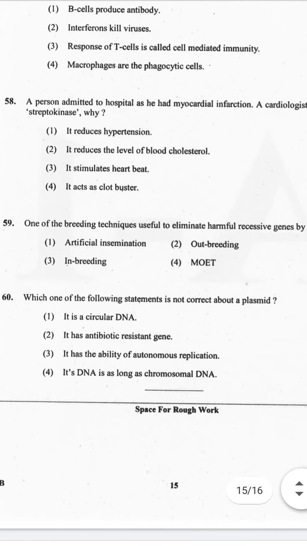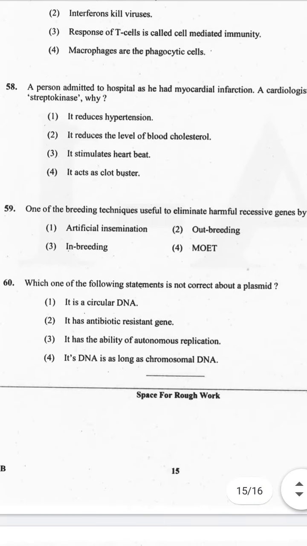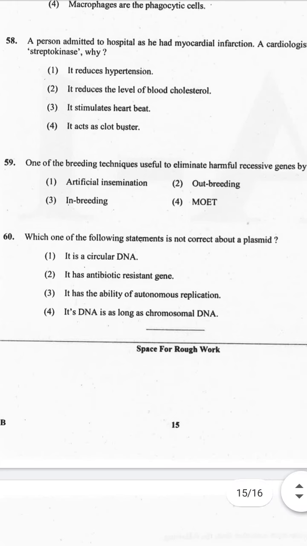Hope you understood. Now the last question of this video of the 2016 KCET biology question paper. Which one of the following statements is not correct about plasmid? 1. It is a circular DNA. 2. It has antibiotic resistant gene. 3. It has the ability of autonomous replication. 4. Its DNA is as long as chromosomal DNA. And the correct answer is option 4.